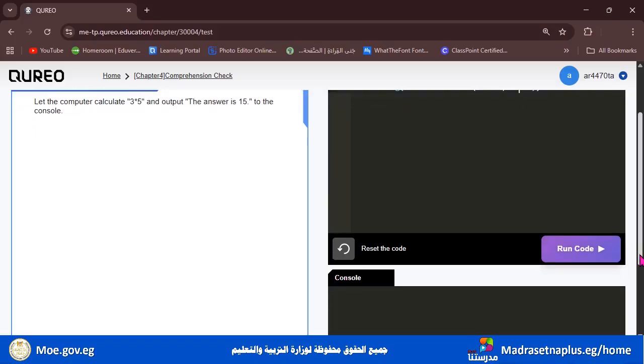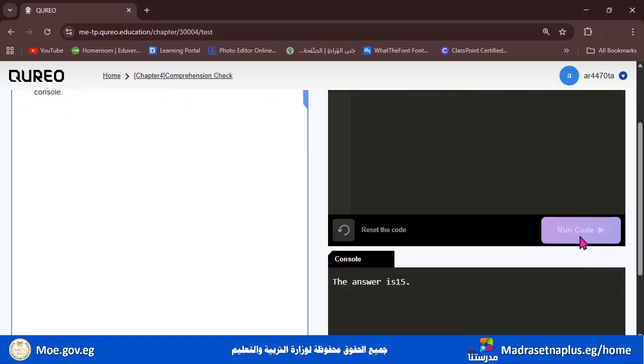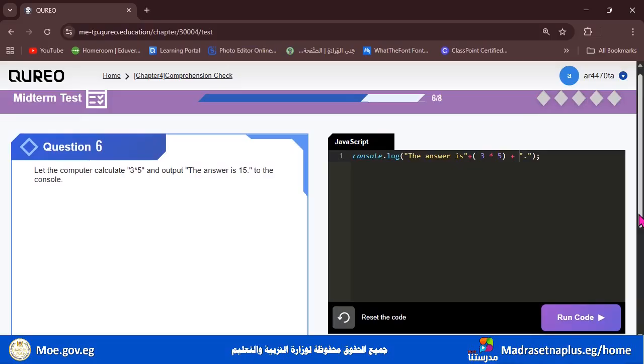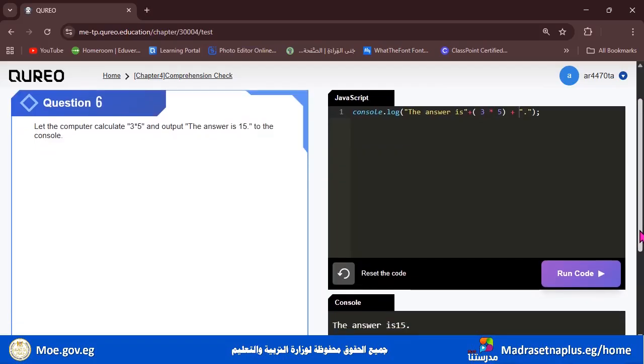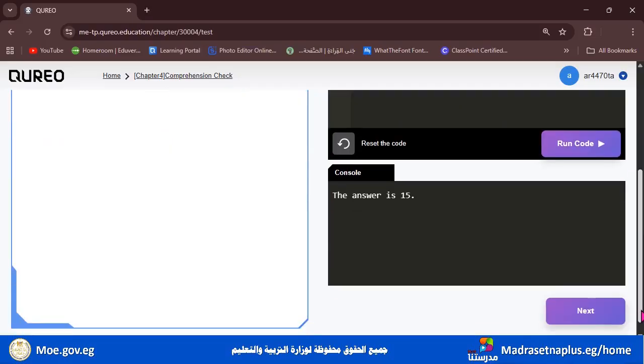And we click Run Code. And the answer is 15. We need to add a space between them. Let me see it. Yes. So we need to add a space here, a little bit. Okay. And let's click Run Code. And voila, here it is, exactly like he wanted. The answer is 15. Let's click Next.